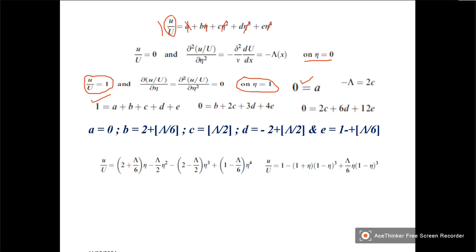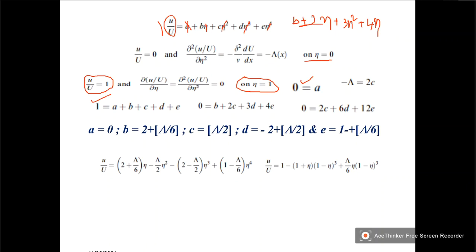If you differentiate this once, it will be b plus 2c eta plus 3d eta square plus 4e eta cube.